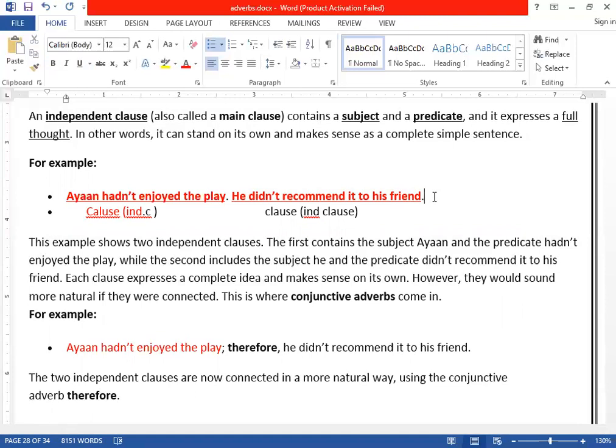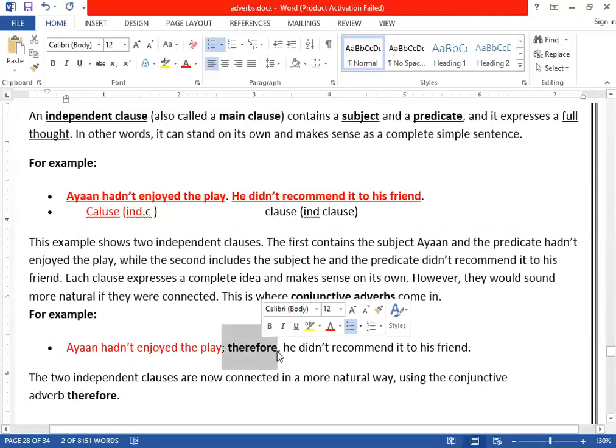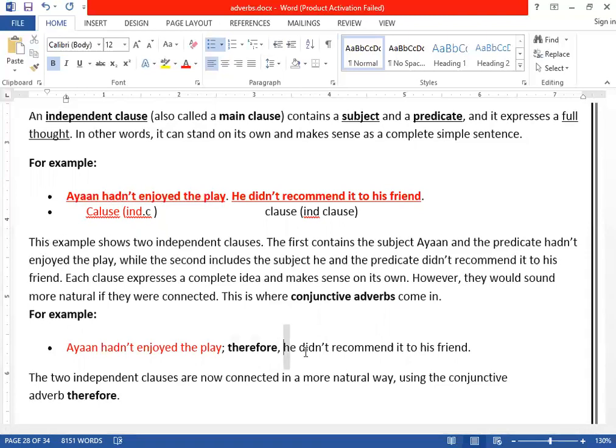What do we want to give? We want to give a reason here. What was the reason that he didn't recommend it to his friend? Because he didn't enjoy it. So that's why, can you see here, I have used what? Therefore. So now this therefore is what? Therefore is a conjunctive adverb or linking adverb, clear? So I have got the second one, this one. This is the second clause, clear?